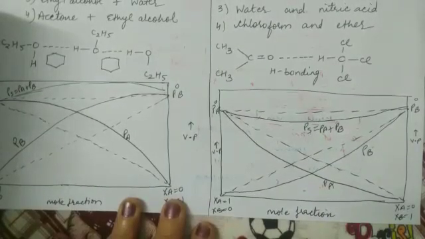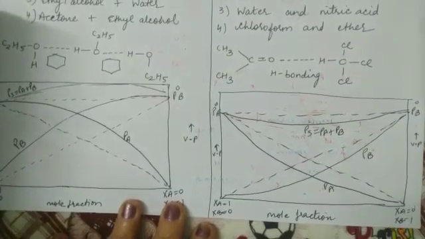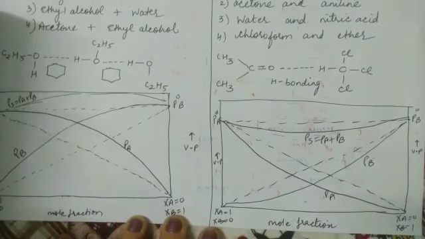So we have discussed ideal solutions, we have discussed non-ideal solutions, and the two types of non-ideal solutions. Now which type of questions come from this part? We can get statements: state Raoult's law, general form; state Raoult's law for a solution of non-volatile solute and volatile solvent. We can get the definition part: what are ideal solutions, non-ideal solutions, the difference between the two, and the difference between the two types of non-ideal solutions. We can also get numericals based on Raoult's law.